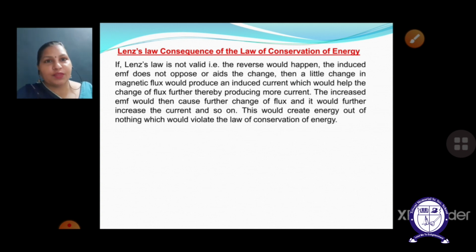That means no work has been done, no mechanical energy is imparted to the coil or the whole system, and still we are able to generate electrical energy, which violates the law of conservation of energy. So this is the consequence if we are not blessed with Lenz's law, or Lenz's law had not given its conclusion to EMI. In that particular case, we will violate the law of conservation of energy. That means the law of conservation of energy is not going to hold for EMF, which is not true. So this is the consequence for the law of conservation of energy if Lenz's law is not valid.